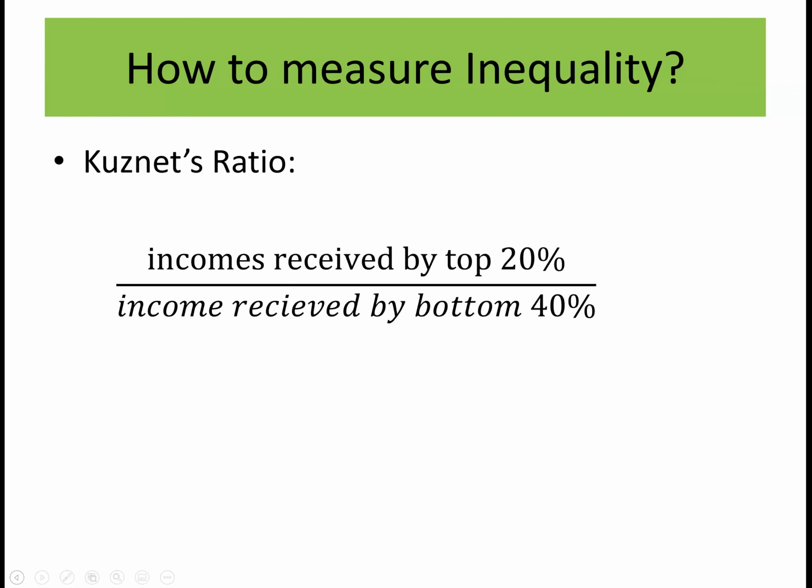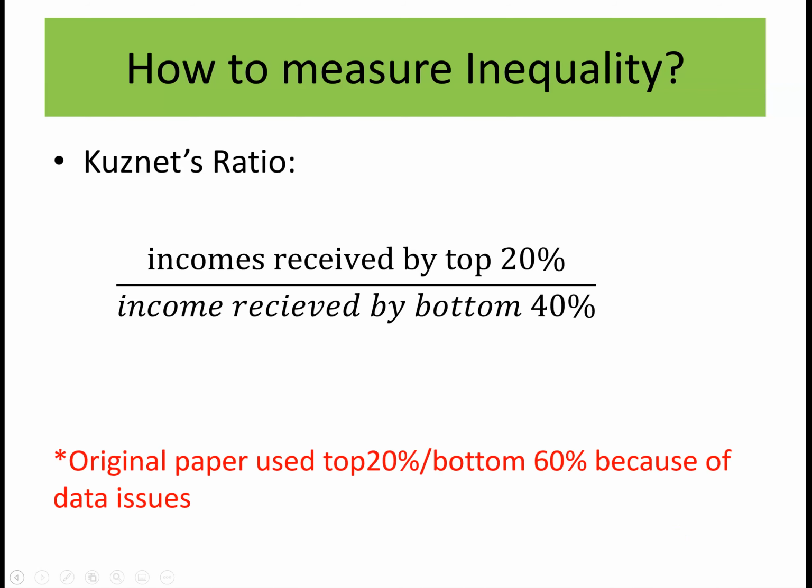And his was just a simple idea, really simple, but it's going to give you a single number. How much income was received by the top 20% compared to how much income was received by the bottom 40%. Okay? And I think in his original paper, he actually used 60% for the bottom, but most papers now, when they're talking about the Kuznets ratio, use 40%. Okay, so this was his idea, and so the higher this is, the more unequal it is, because the wealthy group is receiving the biggest amount, compared relative to the bottom 40%.